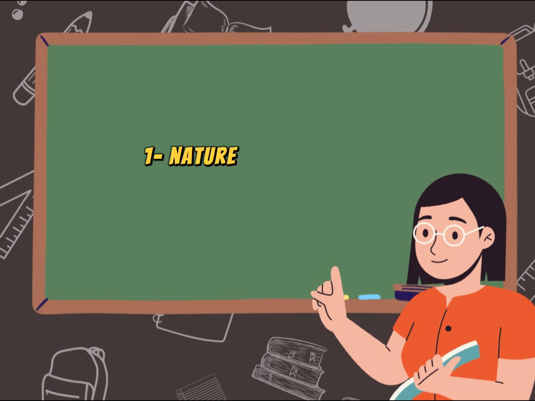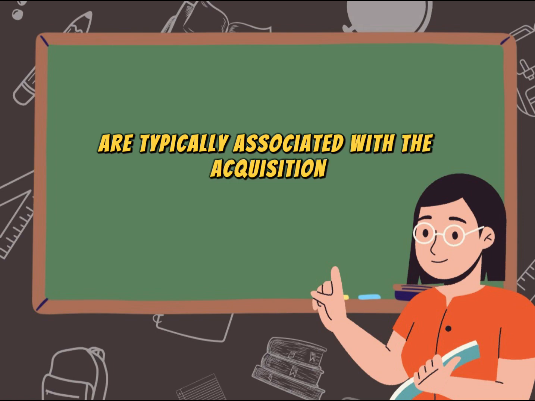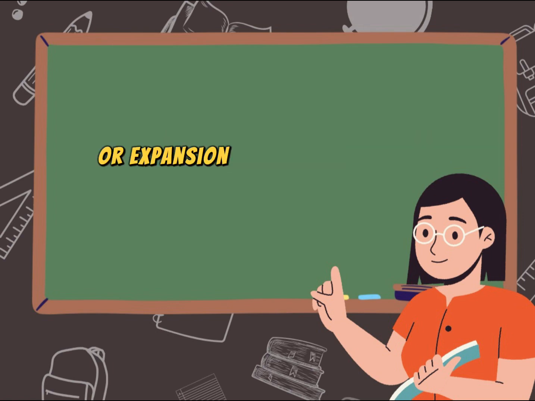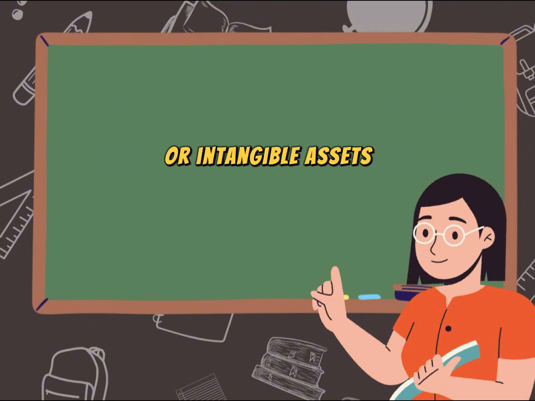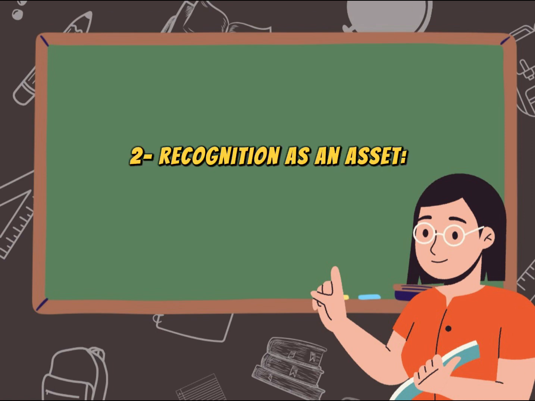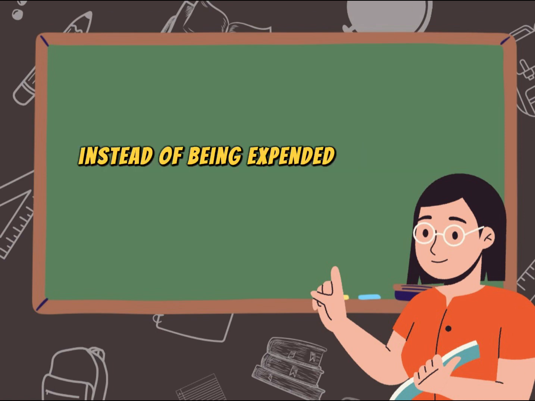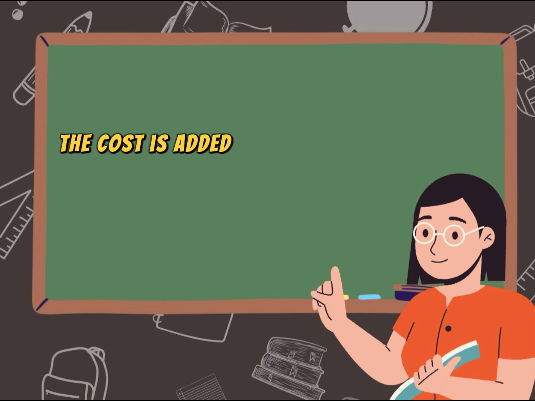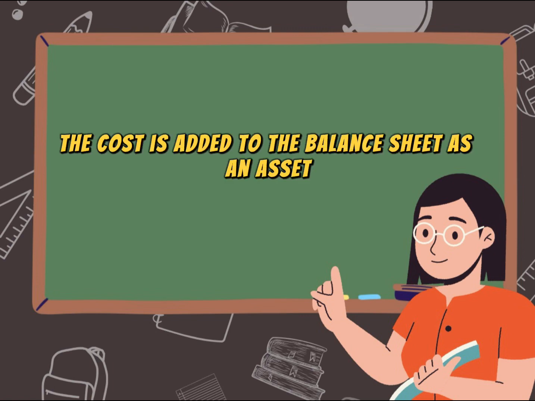1. Nature of expenditure. Capitalized expenditures are typically associated with the acquisition, improvement, or expansion of long-term assets such as property, plant, equipment, or intangible assets. 2. Recognition as an asset. Instead of being expended immediately, the cost is added to the balance sheet as an asset.